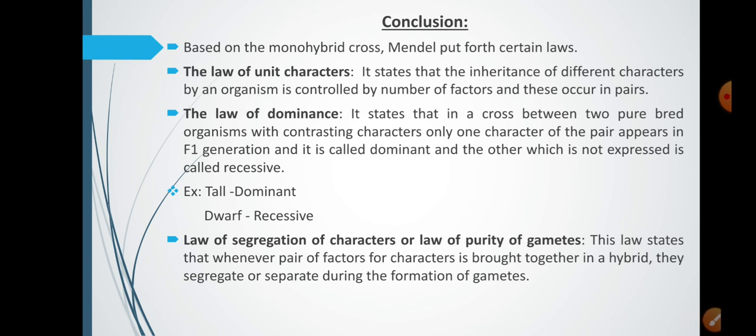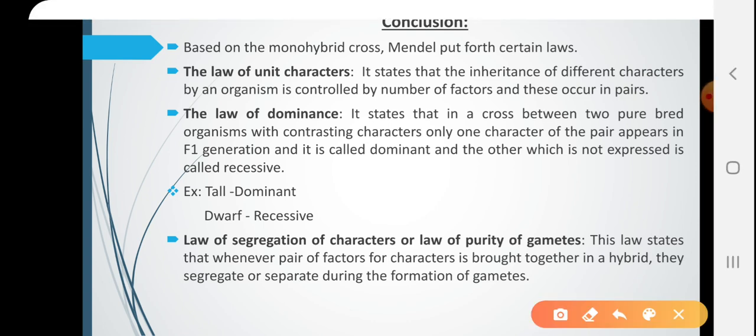So, based on monohybrid experiment, Mendel came to the conclusion and he put forth certain laws. What are those laws? The first one is called as the law of unit characters. It states that the inheritance of different characters by an organism is controlled by number of factors, and these occur in pairs.